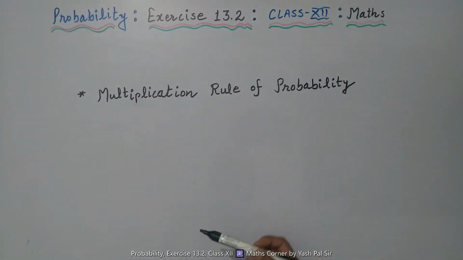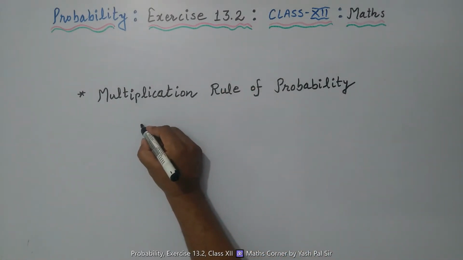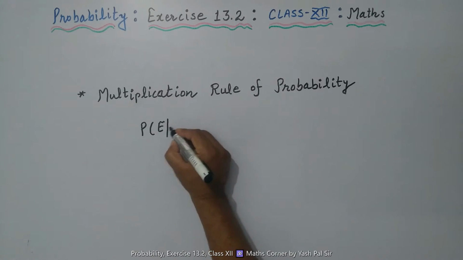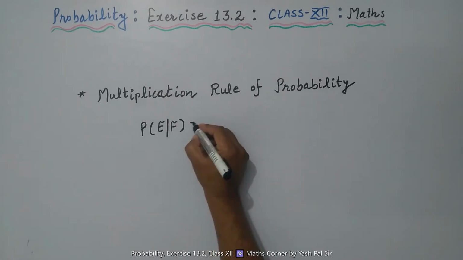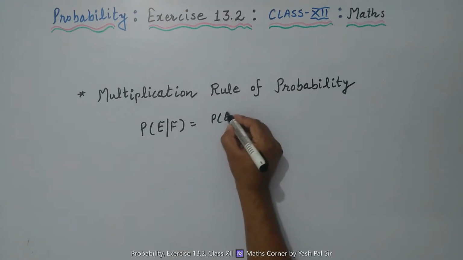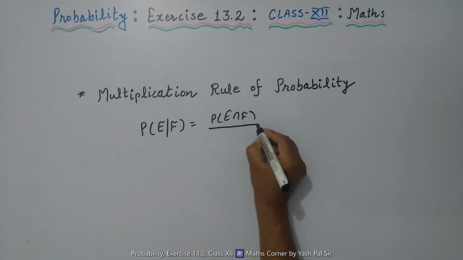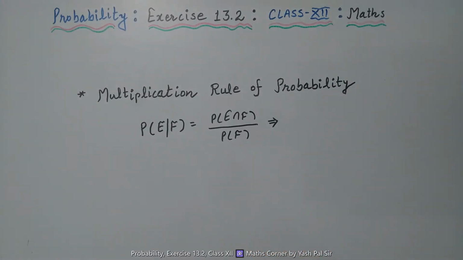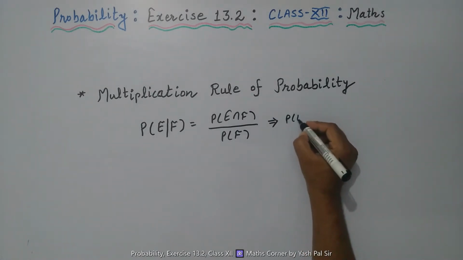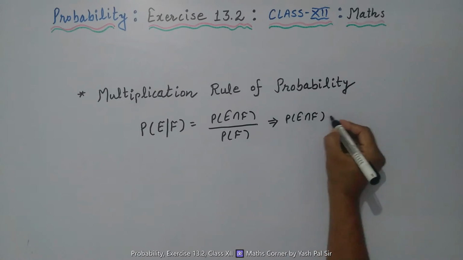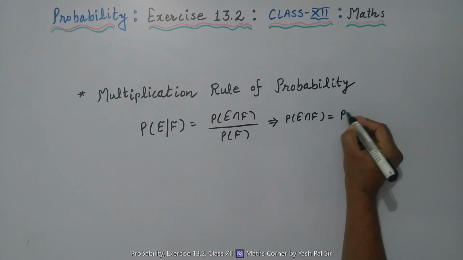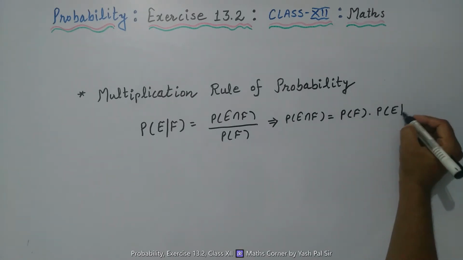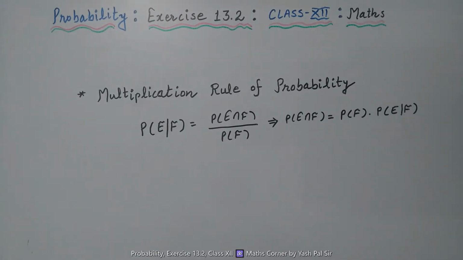In exercise 13.1, we have studied the conditional probability of E given that F has already occurred, which is equal to probability of E intersection F divided by probability of F. So from this we can conclude that probability of E intersection F is equal to probability of F into conditional probability of E, given that F has already occurred.